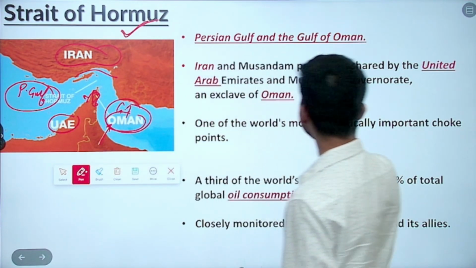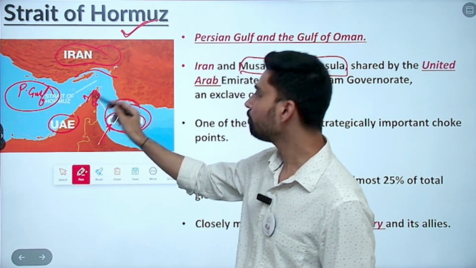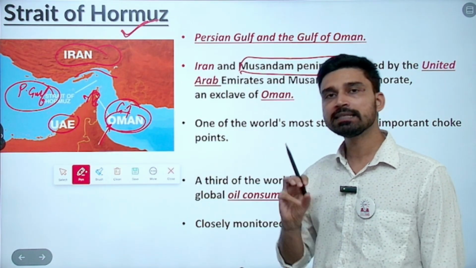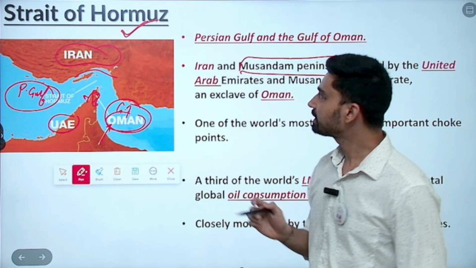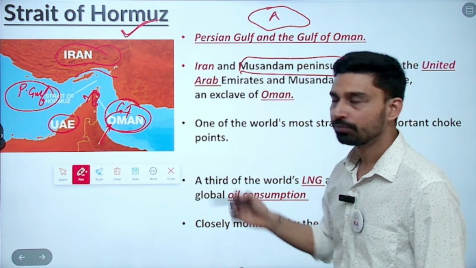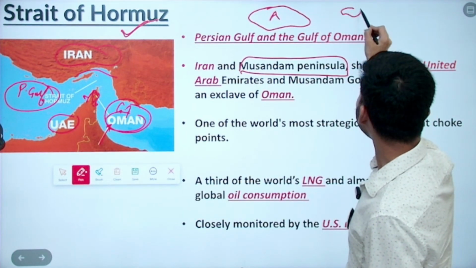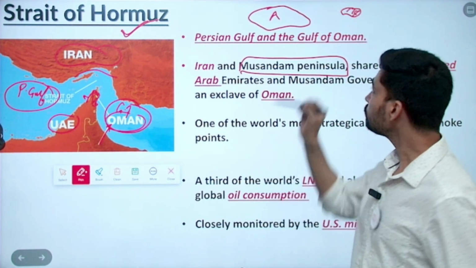This region is called the Musandam Peninsula. Peninsula because it is a landmass surrounded by water from three sides. So Musandam Peninsula is an exclave. Exclave means what? Suppose that you have a country, a particular country, suppose A. This is the entire geographical territory of A. And somewhere outside of this geographical territory, you have another territory here that also belongs to A.